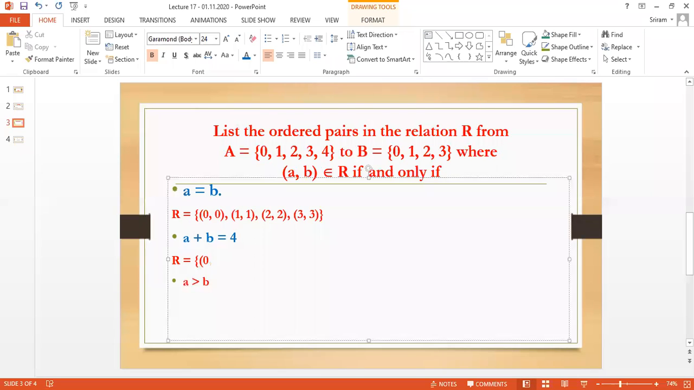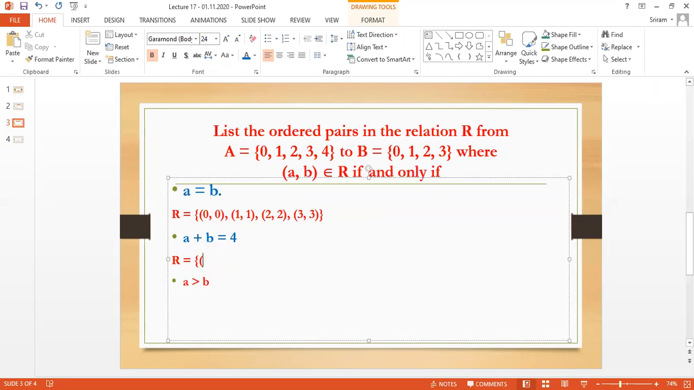I am going to take 0, 1. I am going to add. What is 0 plus 1? 1. So this is not correct. I don't want it, isn't it? So I am going to check 0, 2. This is the rough idea. No, this is not correct. 0, 3, no. That means when I go for A plus B is equal to 4, I cannot take 0 as the first element.